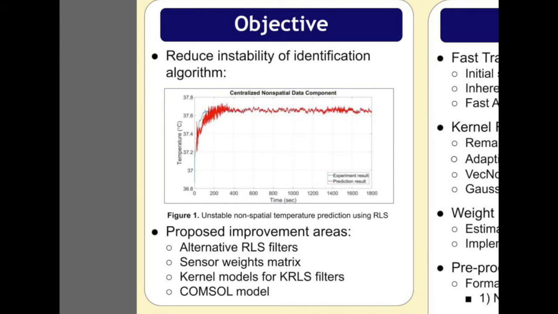The proposed improvement methods involve implementing alternative RLS filters for the non-spatial component, applying different kernel models for the KRLS filtering in the spatial component, modifying the sensor weights matrix, refining the preprocessing, and more accurately defining the physics-based COMSOL model we are using for testing.